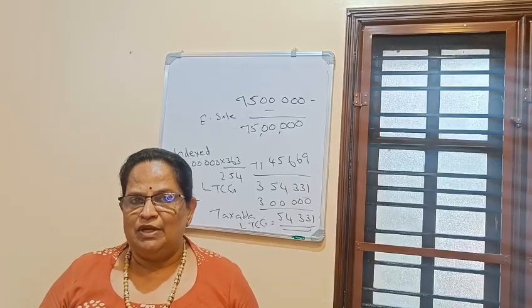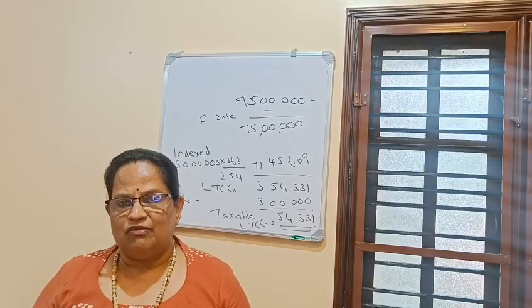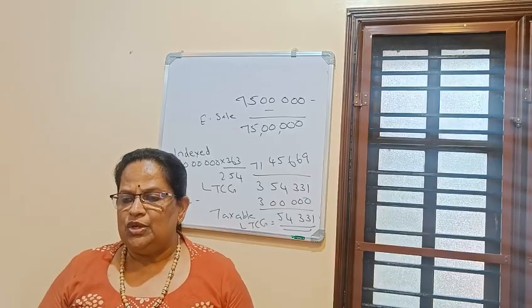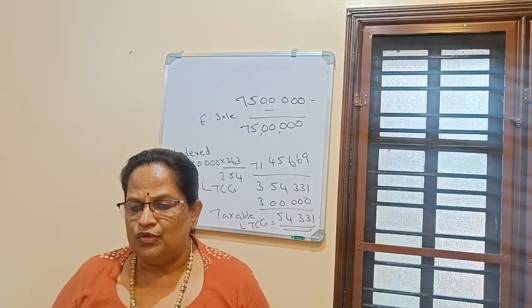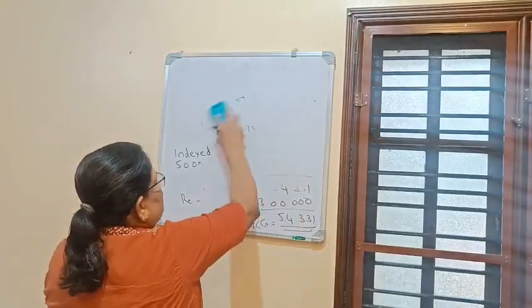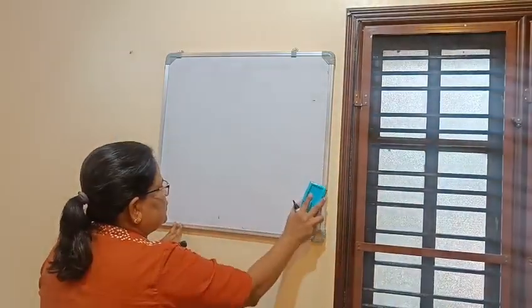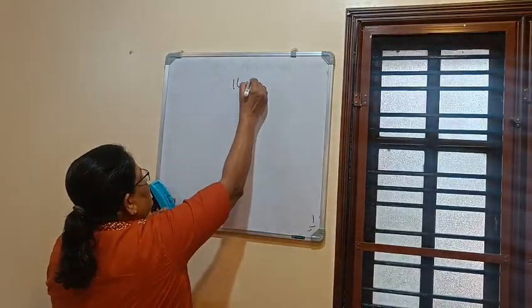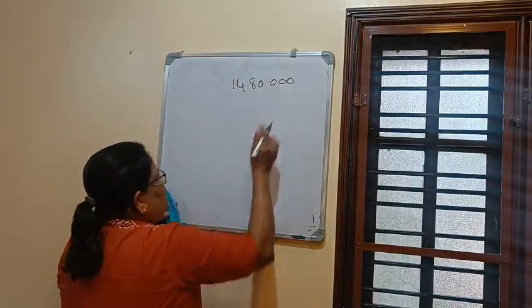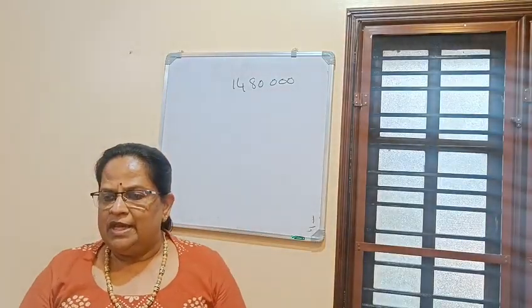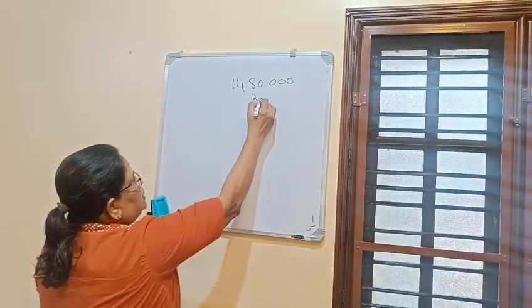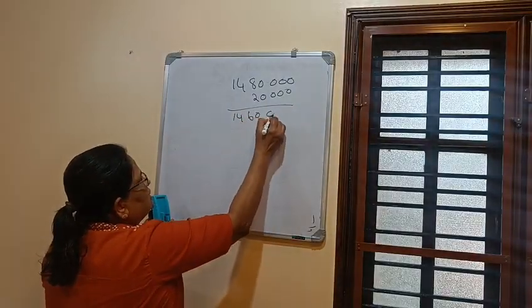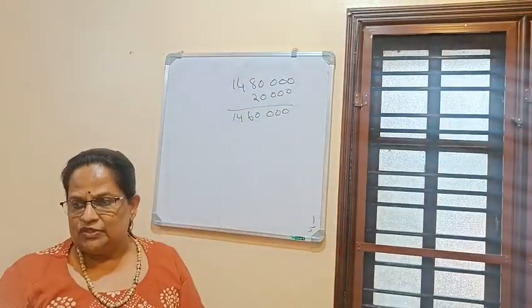Now one problem we will do. Mr. A purchased a plot of land in 2002-3 for rupees 4 lakhs, and it was sold on 15/4/24 for rupees 14 lakhs 80,000. So 14 lakhs 80,000 is the sale price. And he has paid 20,000 as brokerage. So expenses on sale is 20,000. So the net sale consideration is 14 lakhs 60,000.